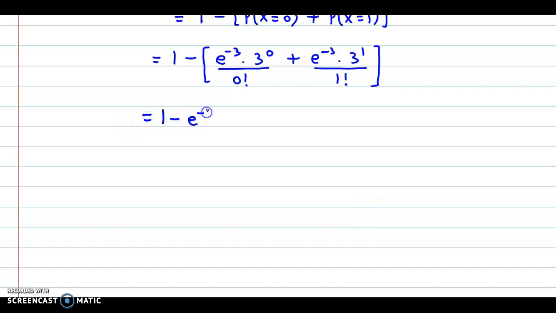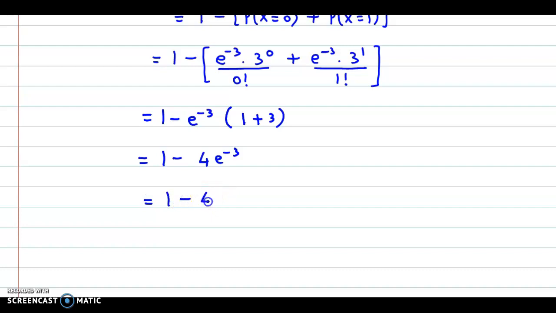So we have 1 minus e raised to minus 3. Now within brackets, 3 raised to 0 is 1, 0 factorial is also 1. So we have 1 plus 3 raised to 1 is 3, 1 factorial is 1. So 3 divided by 1 gives us 3. So we have 1 minus 4 times, 1 plus 3 is 4, so 4 times e raised to minus 3.